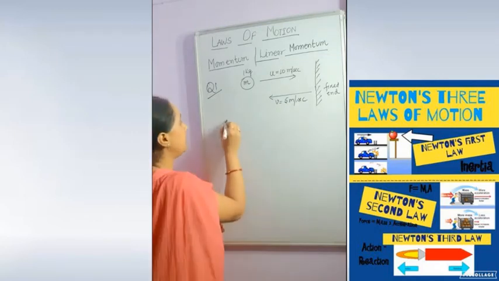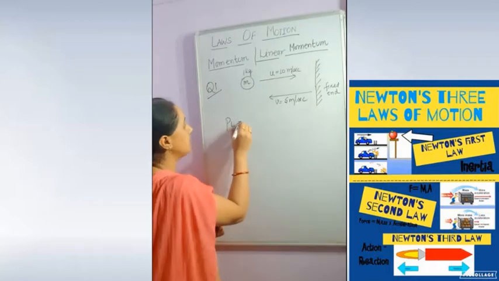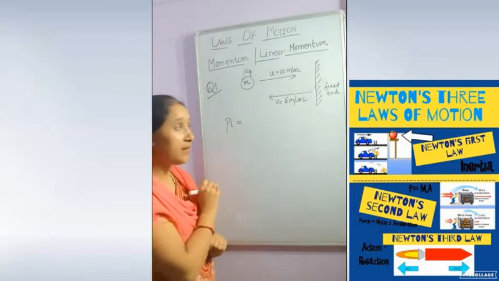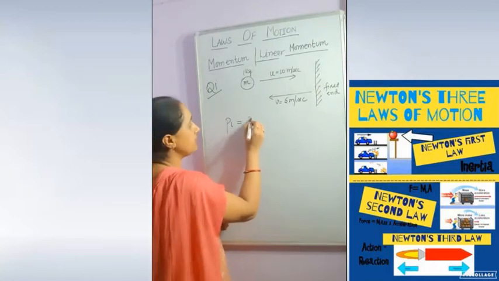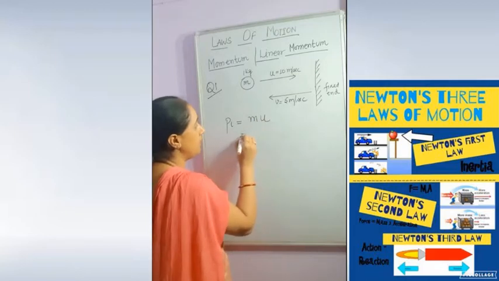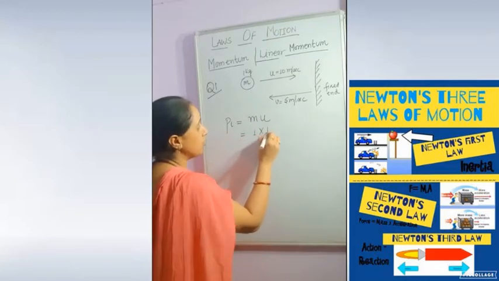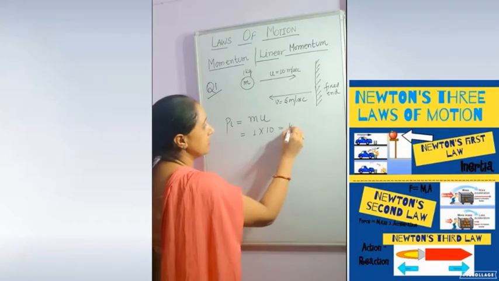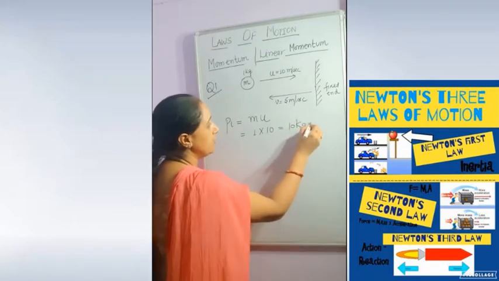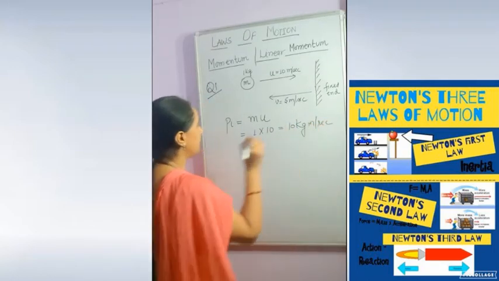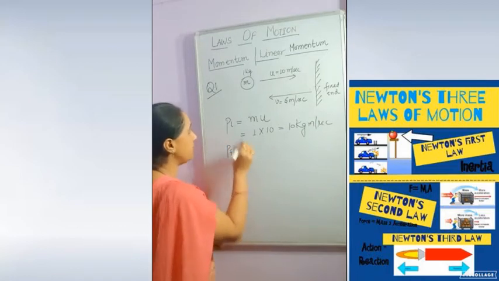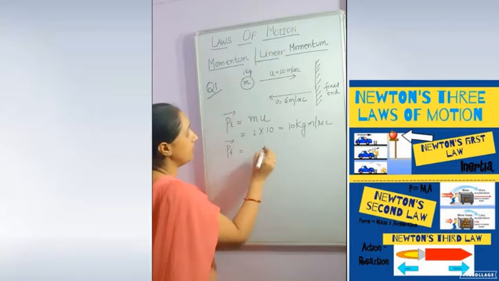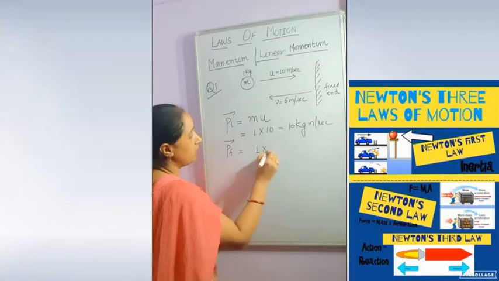So initially, I would like to write that P i. P i is what? Initial momentum. Initial momentum means, formula is m u, mass will be 1 and velocity will be 10, that is 10 kg meter per second. What will be the final momentum? We will also write vector sign. Mass is 1, velocity is 5.